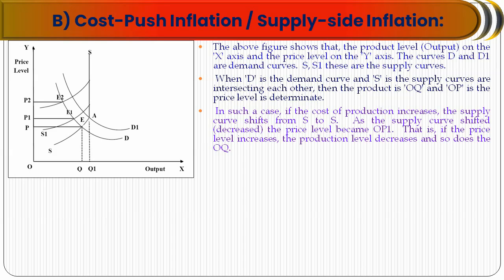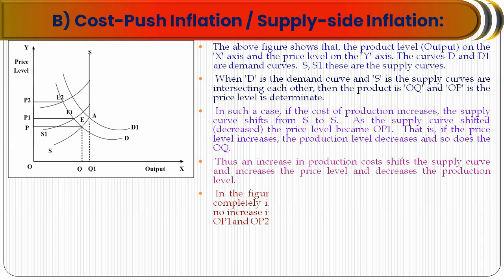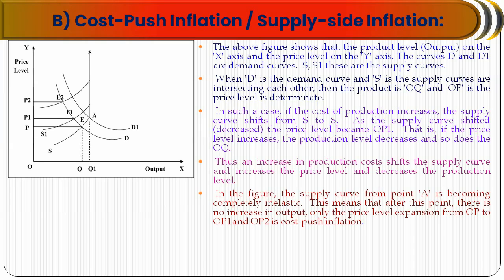In such a case, when the cost of production increases, the supply curve shifts to S1 and the price level becomes OP1. So the price level increases not because of a change in demand, but because of a shift in the supply curve. Thus an increase in production cost shifts the supply curve, increasing the price level and decreasing the production level.